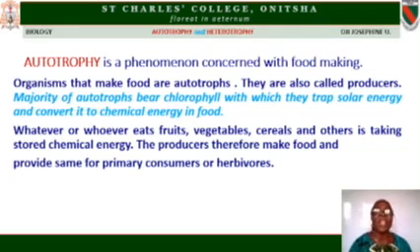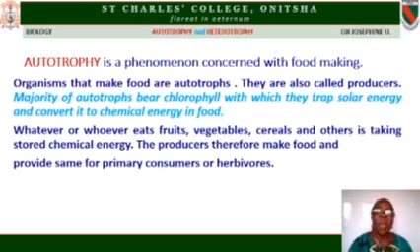There are some of them that do not trap solar energy. We call them chemosynthetic autotrophs, but all of them are food-making processes. Majority are those that have chlorophyll, so we are centering most of our discussions on photosynthetic autotrophs.